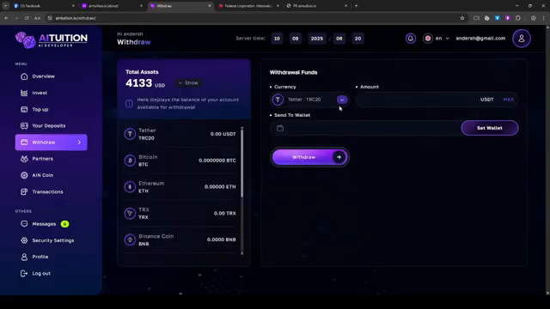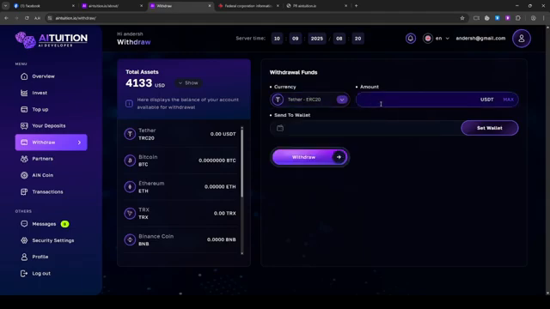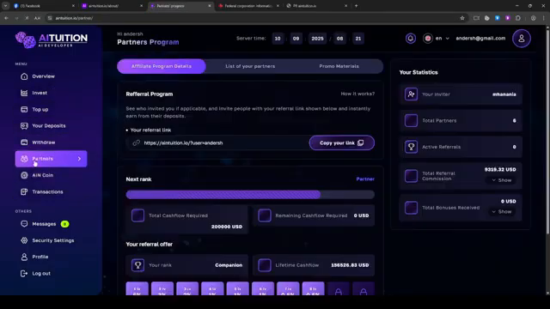Withdraw works just the same way. You click whatever it is you have. I have USDT and ERC, so I don't really want to withdraw anything, but since we're explaining, I have to put here my wallet. I changed it recently, so I don't want to be doing this right now, but you put your wallet, you click withdraw, and once you do that, it will show you in transactions. Simple.